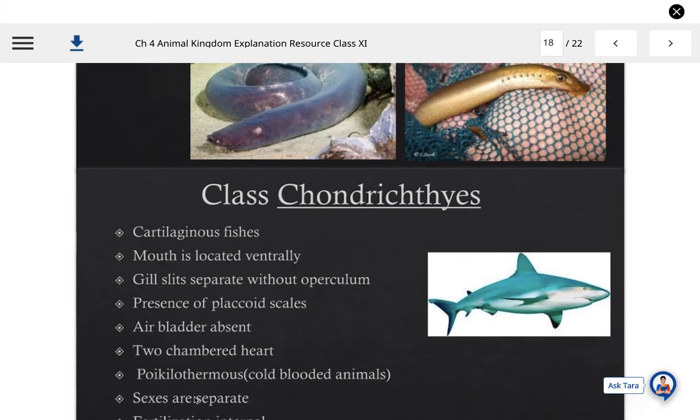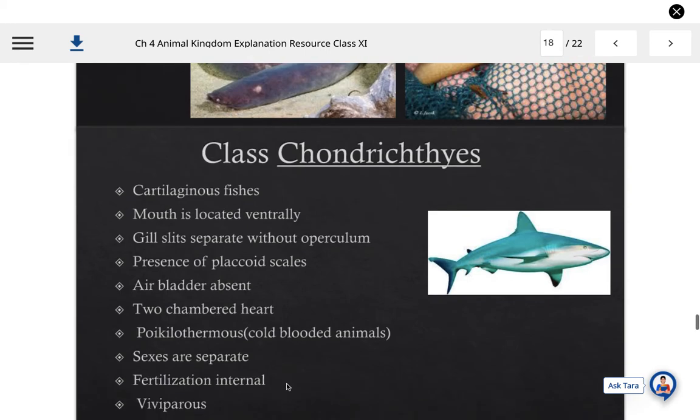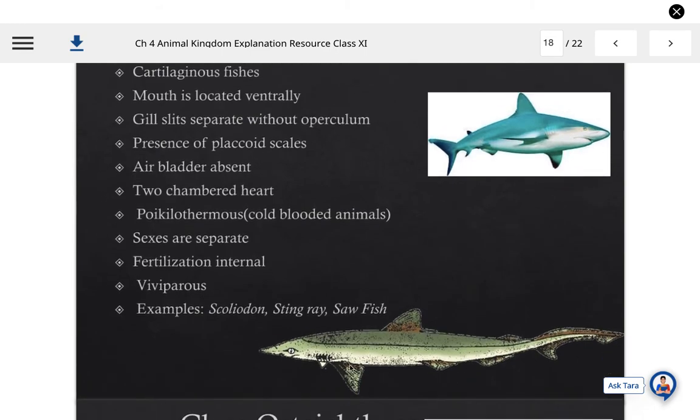Two-chambered heart. Poikilothermous means cold-blooded animals. Sexes are separate. Fertilization is internal in these animals, and they show the viviparous characteristic feature. Now come to the examples. Scoliodon, stingray, and sawfish come in the class Chondrichthyes.